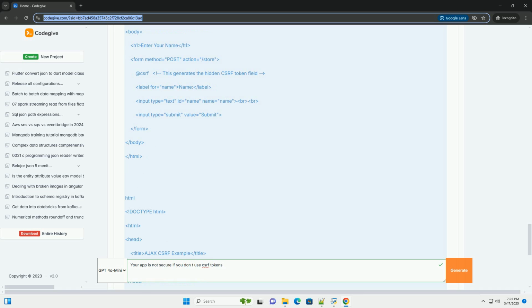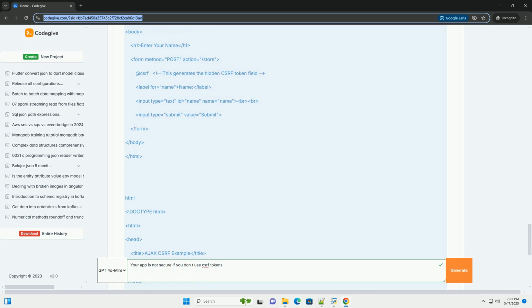1. Token generation: when the user logs in, or starts a new session, the server generates a unique, unpredictable, cryptographically strong CSRF token. This token is typically stored in the user's session on the server side. 2. Token embedding: the server includes the CSRF token in any HTML form or AJAX request that requires state changes, for example submitting a comment or transferring funds. The token can be embedded in a hidden form field or as a custom HTTP header.